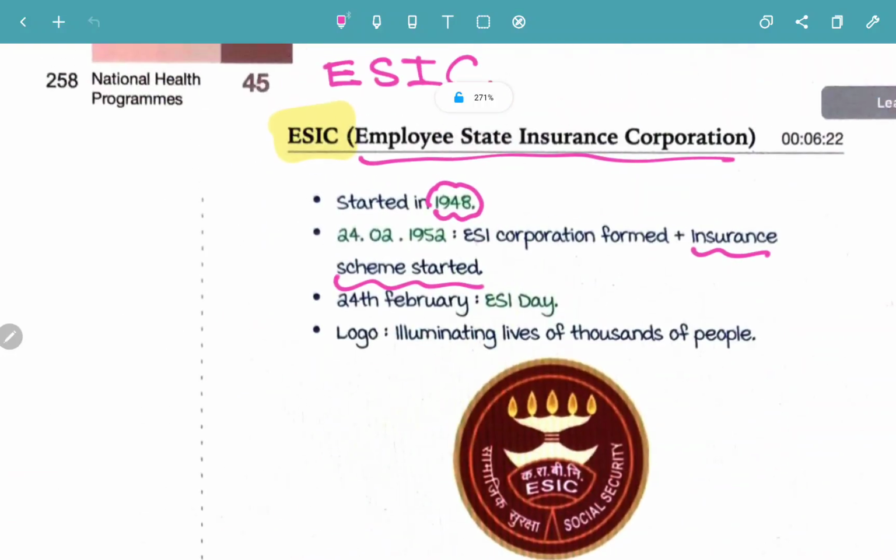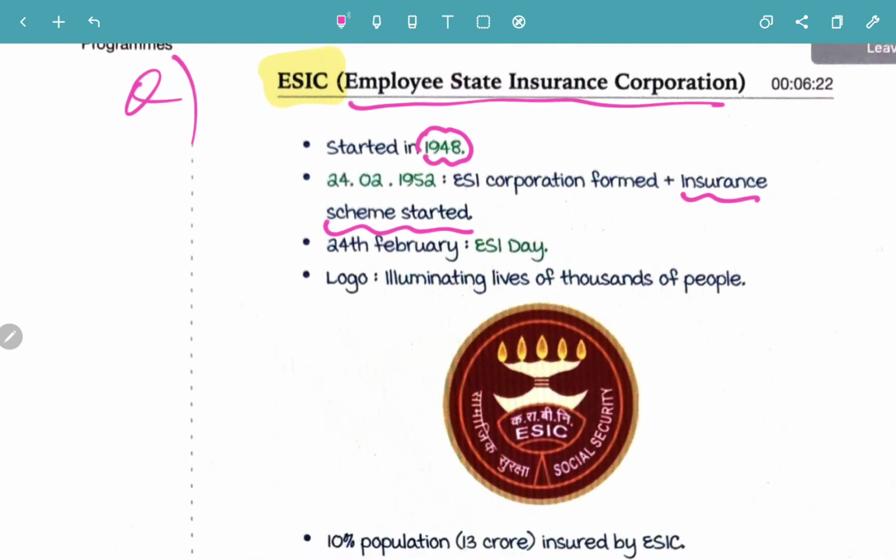Now moving on to the next question, the ESI Act. Before moving on to the ESI Act, you must know about ESI Corporation. It was started in 1948 and an insurance scheme was started in 1952. That is why 24th of February is known as ESI Day. Very important: Employee State Insurance Day is celebrated on 24th February because on that day the ESI scheme was started.